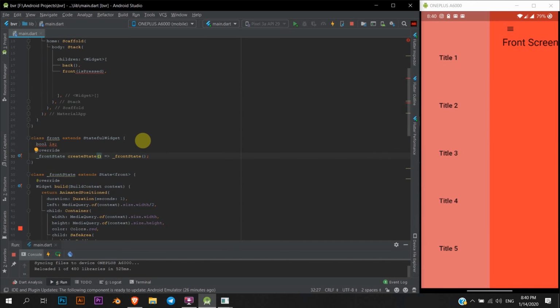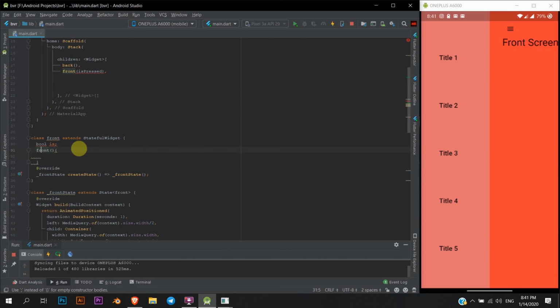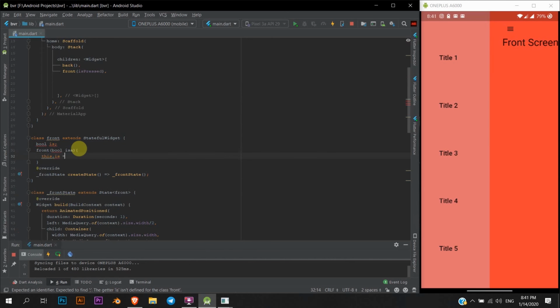Here, front needs to initialize this variable. It's going to take in a boolean value, Isa, just some random name. So this class is equal to Isa.